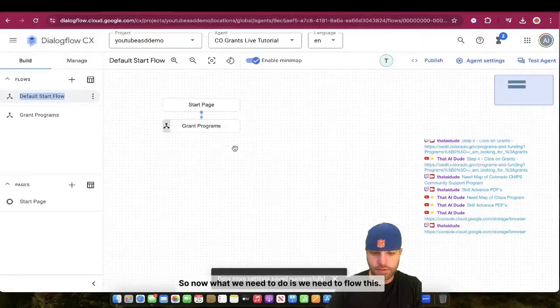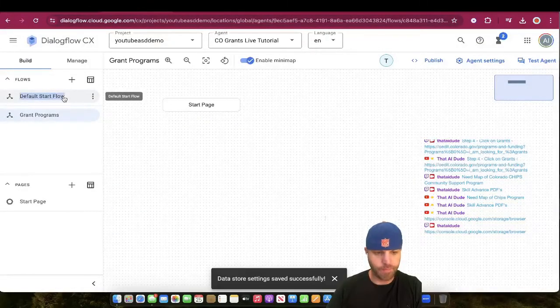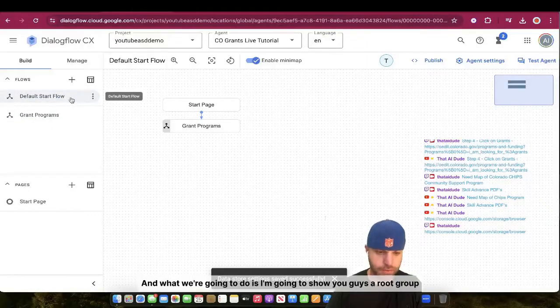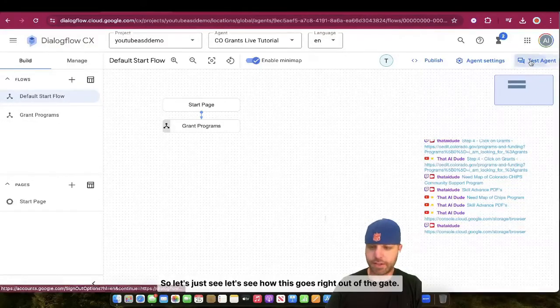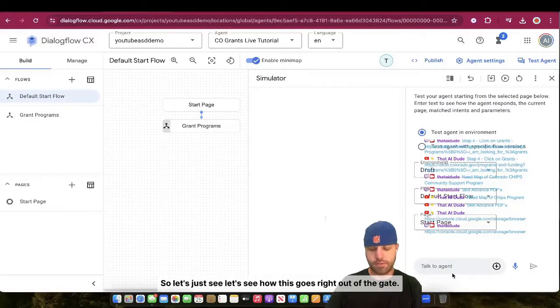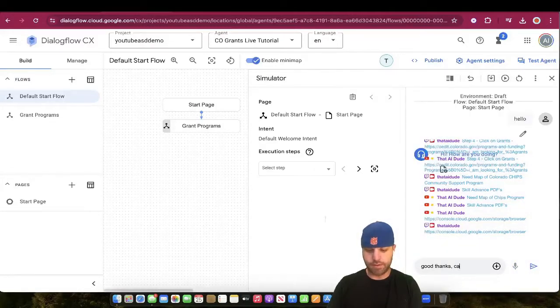Okay, so now what we need to do is flow this. I'm going to show you guys a route group as well. But within grant programs, we have to have a page, right? Oh, we did put the data store there, so let's just see how this goes. Right out of the gate. Hello. Good, thanks. Can you assist me with Colorado grant programs?